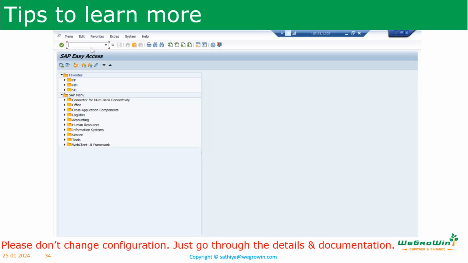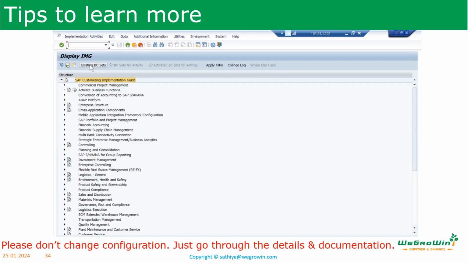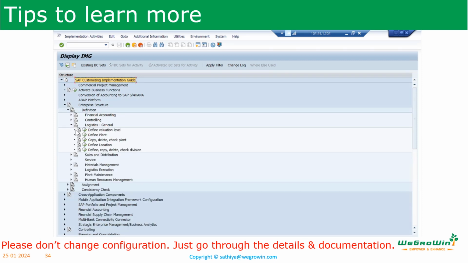Now let me go into the configuration SPRO, selecting the SAP. See, now I go to the enterprise structure, for example. Under enterprise structure, go to the definition. I select the logistics, then plant. See, under plant, if I press the execute button, it will go and do the transaction. I mean, I can create a new plant or not. But there is another icon there on the left side of the execute, right? This is one. See, the display documentation.